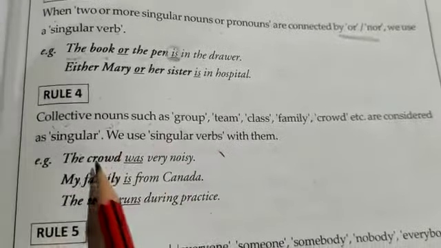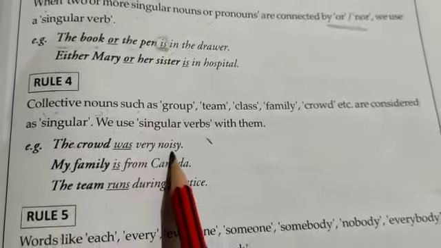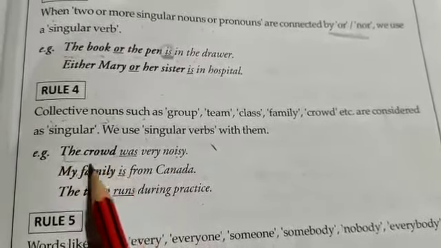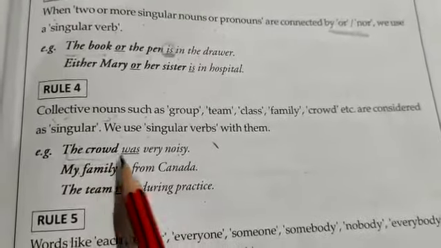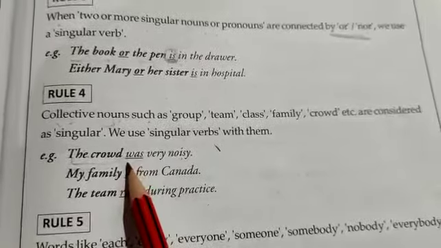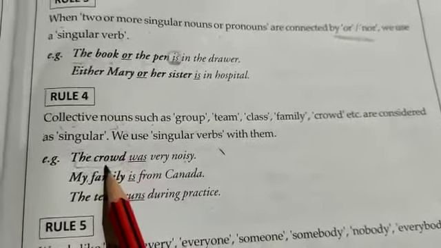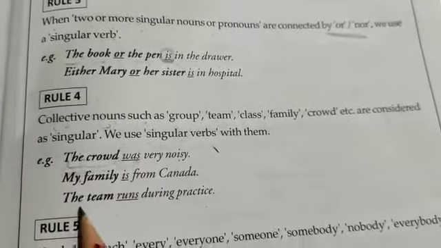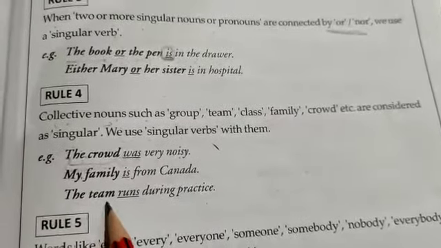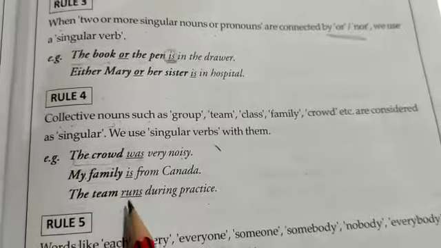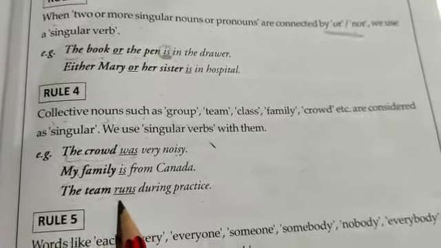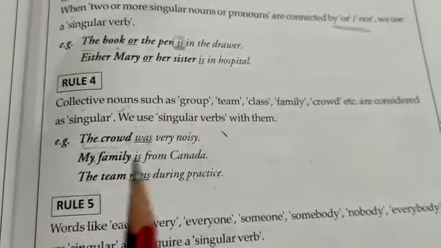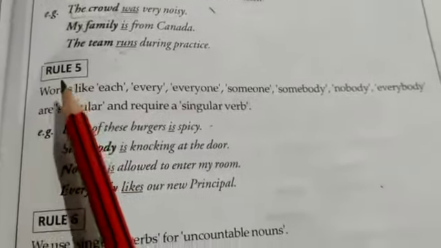For example, the crowd was very noisy. Here the crowd is a collective noun, and was is singular. So wherever there is a use of a collective noun, we are going to use the verb as singular. Let's take another example. The team runs. The team is a collective noun, and with this we have used runs, which is a singular verb. I hope it's clear.